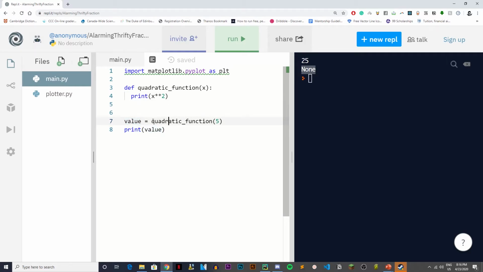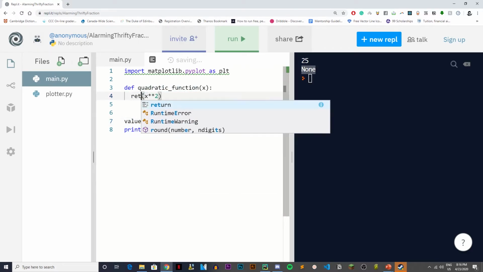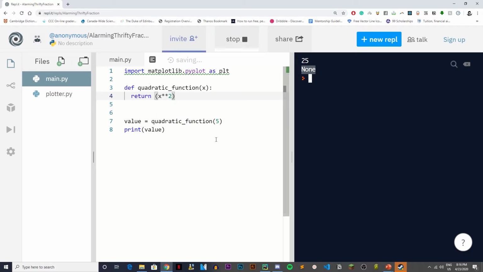The reason is, as I said before, it prints out, but when you try to assign some value to the value variable, it doesn't return anything. So it's just going to be None, which means there's nothing. On the other hand, if you do return, then this is going to work. All right.